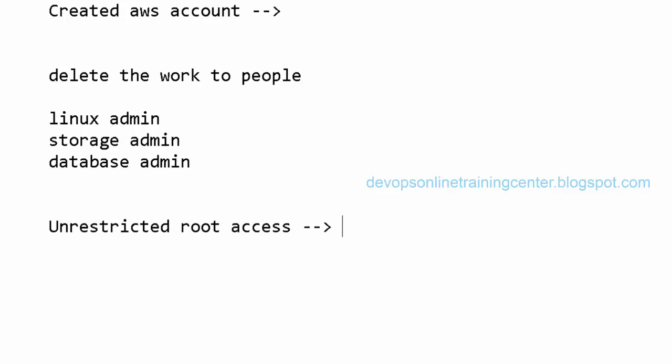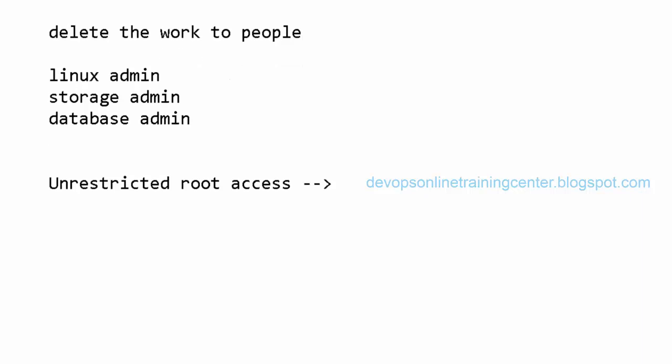We can do anything. We can destroy EC2 instances. We can create EC2 instances. We can create storage. We can attach it. We can create a database. We can delete a database. Everything we can do, so we are like root. So generally, the architect has all the permissions, let us assume. But he cannot do everything on his own, so he has to give permissions to his team